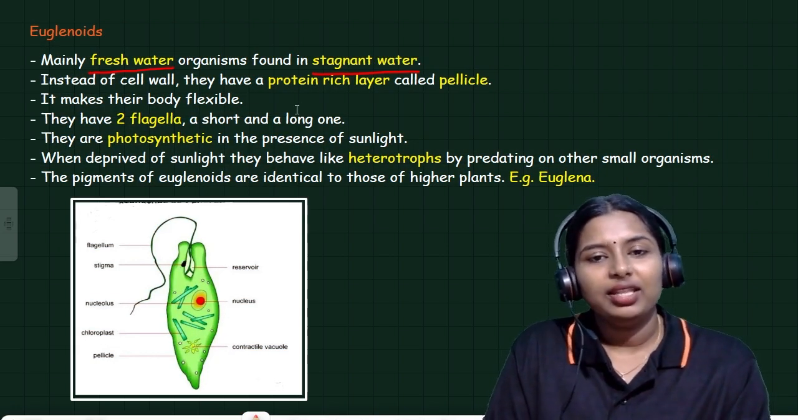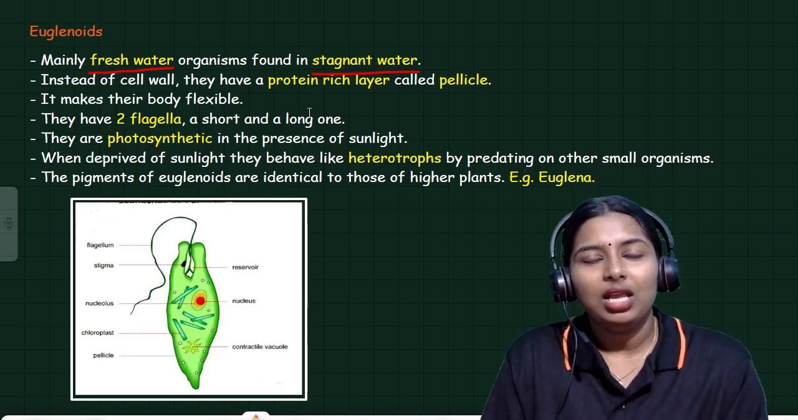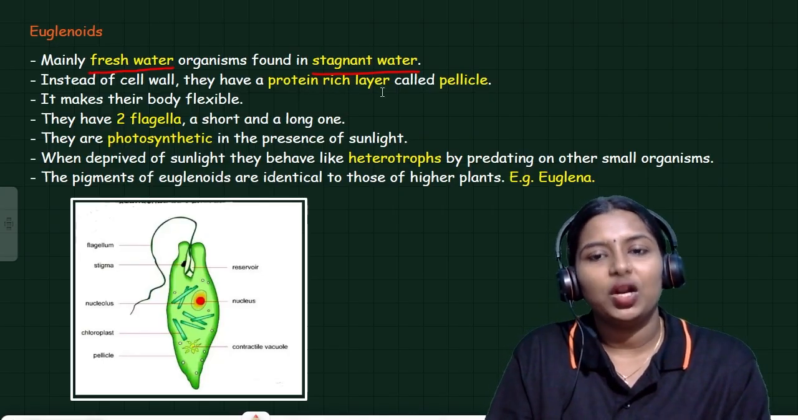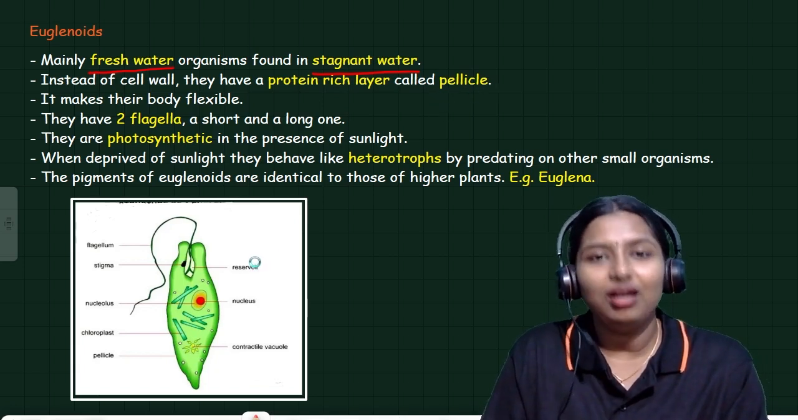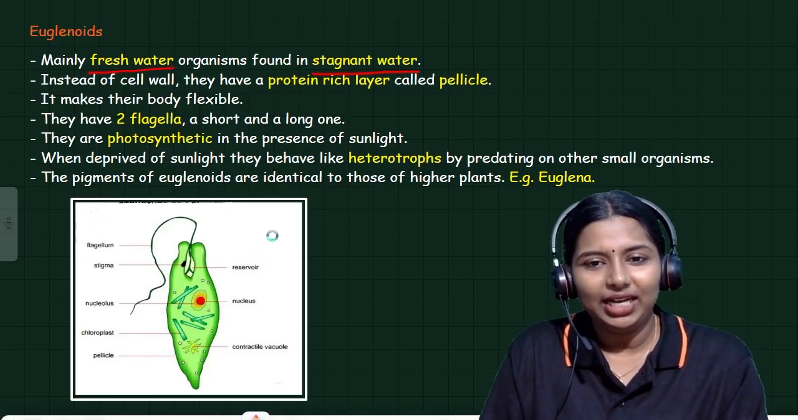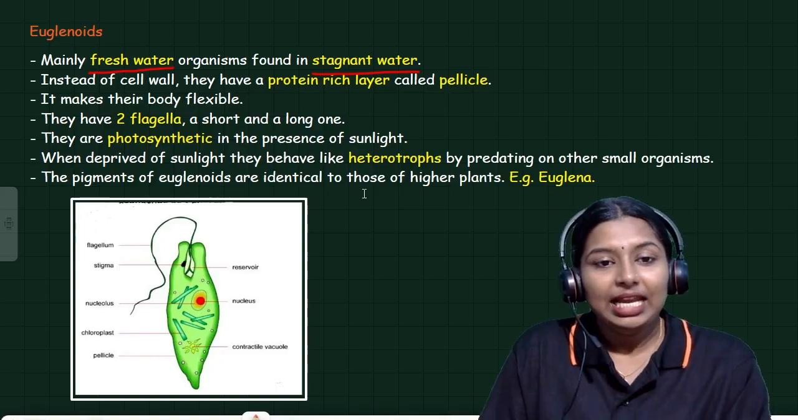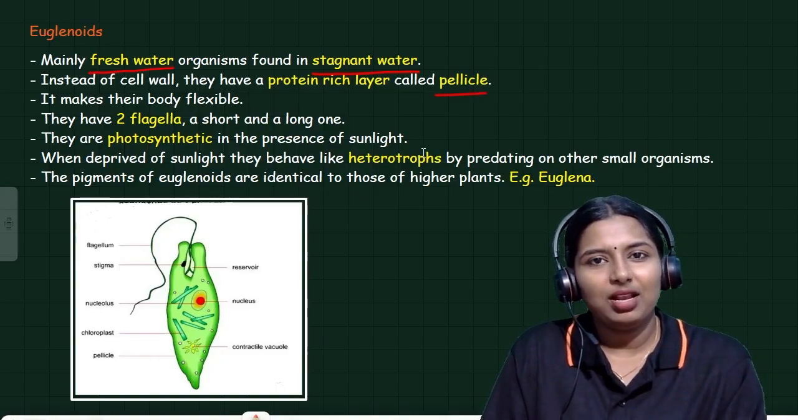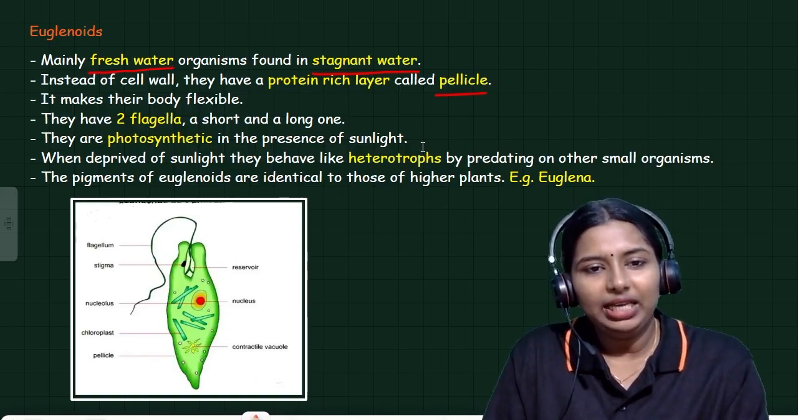Instead of a cell wall, they have a protein-rich layer. It doesn't have any cell wall. Instead, there is a protein-rich layer present in euglenoids that is called pellicle. You should remember the name pellicle. It makes their body flexible.